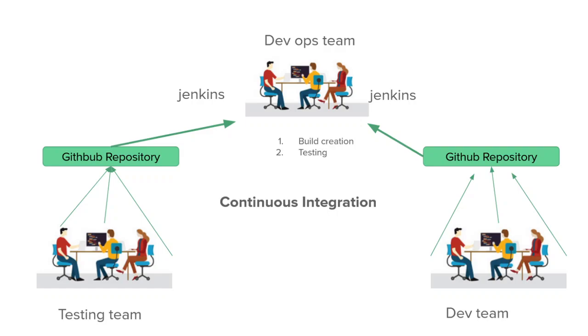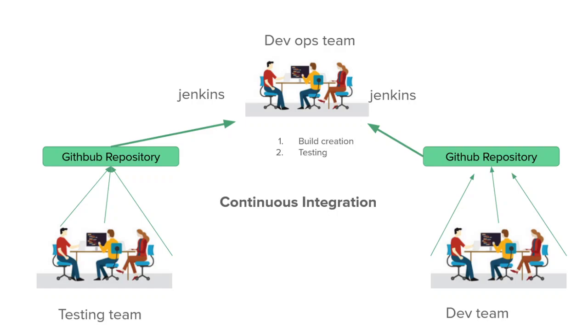And the DevOps team will get the code from the GitHub repository. So if the DevOps team wants the code from the developer team, they will access the GitHub repository of developers. Similarly, if they want the test automation code to perform the testing on the development build, they will take the latest code from the testing GitHub repository and run the test cases.